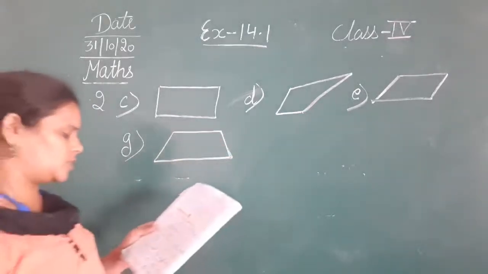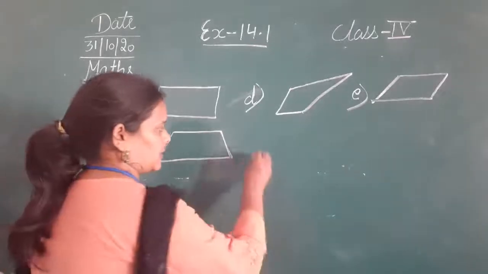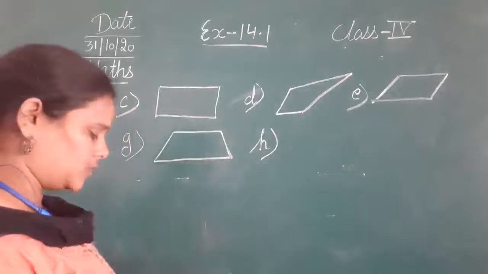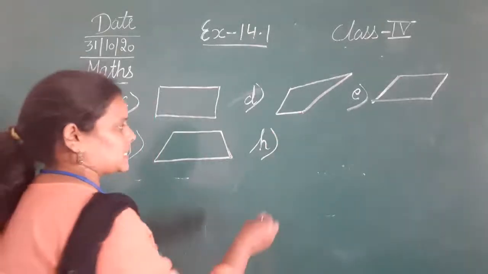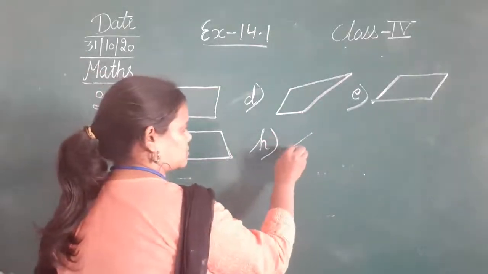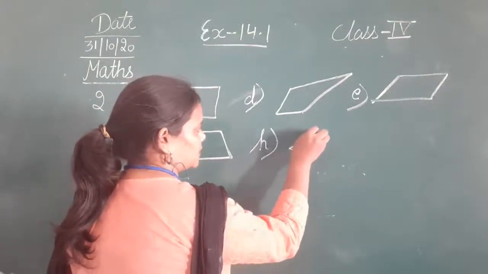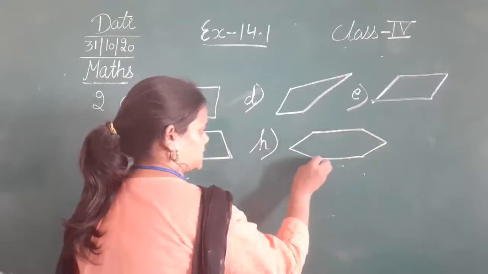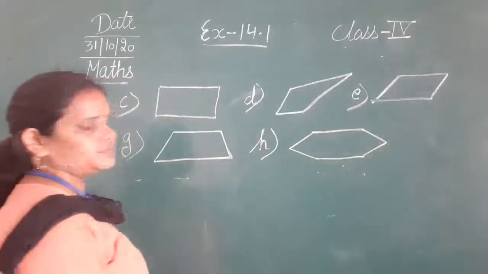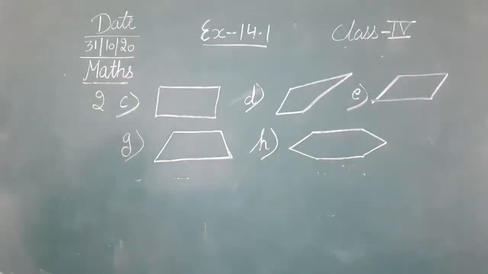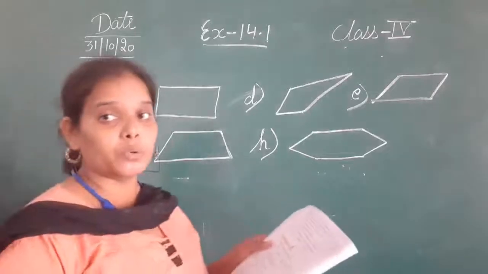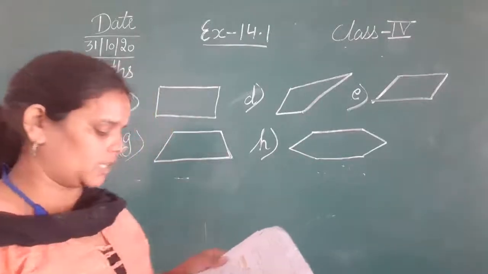Now H. Is H a polygon? Yes, H is also a polygon. It is also drawn with the help of 1, 2, 3, 4, 5, 6 line segments. So it is also a polygon. 1, 2, 3, 4, 5 and this is 6. Okay. So this is G, E and H is also a polygon. The last is I. Is I a polygon? No. So I is not a polygon.